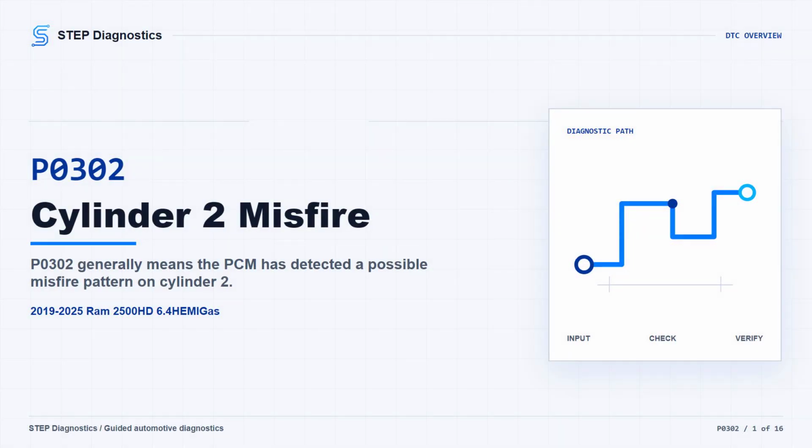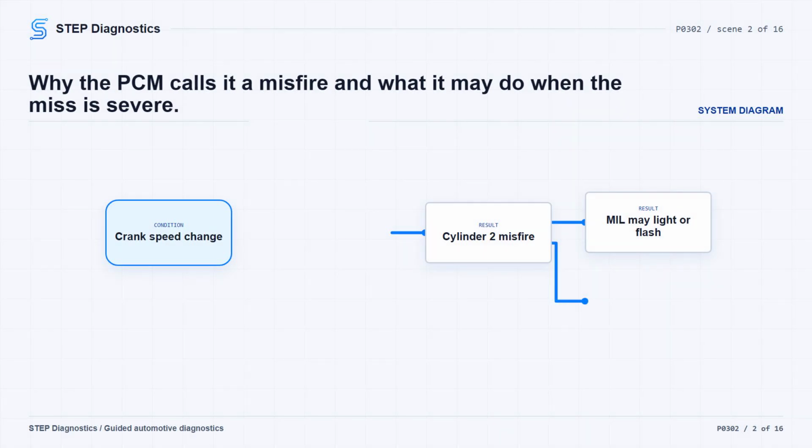On this Ram 2500 with the 6.4 HEMI gas engine, P0302 means the PCM has identified a cylinder 2 misfire pattern. The truck may idle rough, hesitate, lose power under load, or the MIL may flash if the misfire is severe. Broadly, this can come from air, fuel, ignition, mechanical compression, valvetrain or VVL behavior, wiring, or, in the last part of the diagnostic path, PCM control.